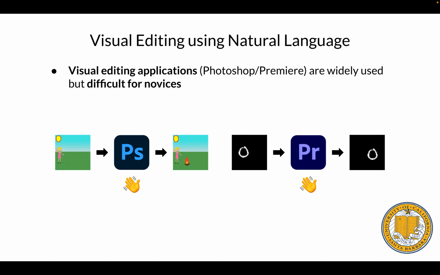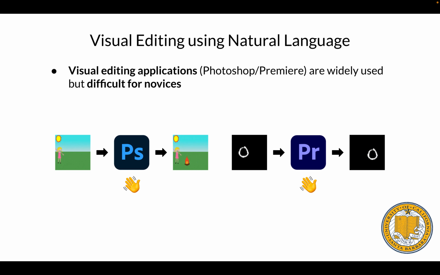Nowadays, visual editing applications are widely used. For example, Photoshop serves to modify the brightness, the contrast, or even the content for digital art, and Premiere is a well-known video cutting and editing software. However, they all require prior knowledge and complex operations to accomplish such editing, which makes it difficult for novices to get started.